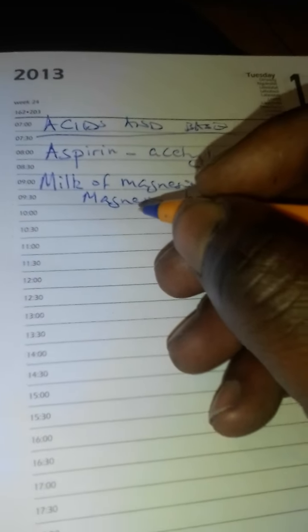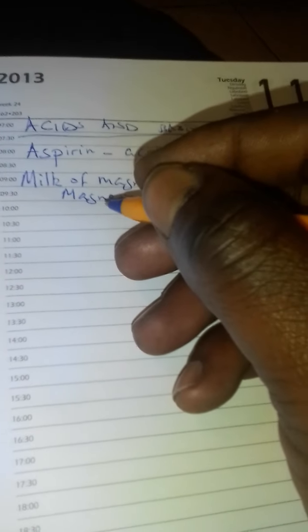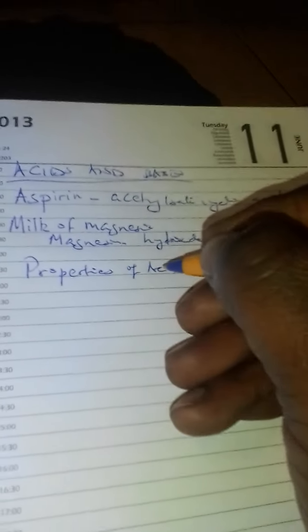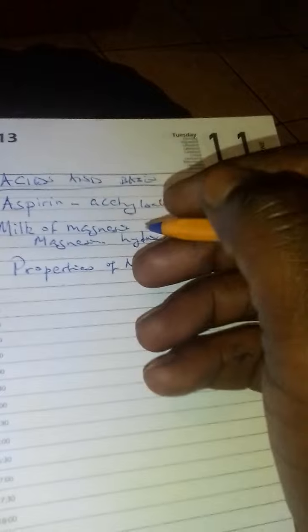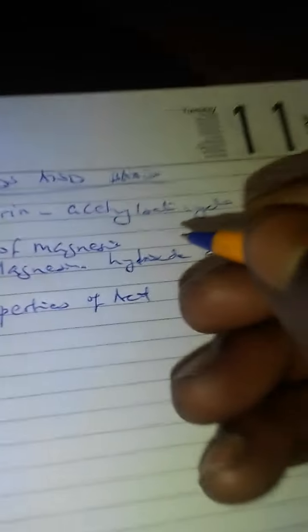So we want to talk about the properties of acids. I'm sure in the previous grades, we could regard acids as substances that ionize to produce hydrogen, or H plus ions, and bases are substances that ionize to produce OH minus ions.